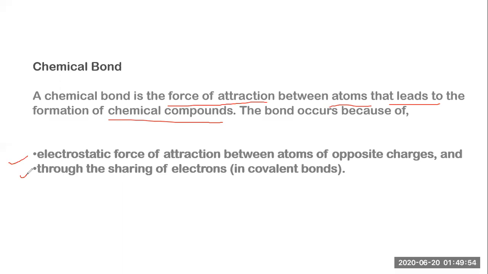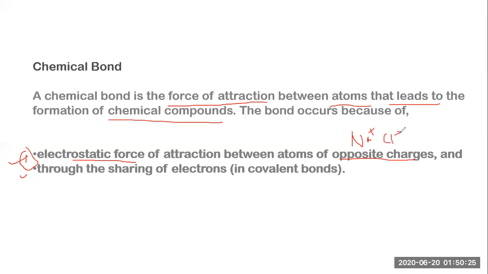So a chemical bond is a force of attraction between two atoms which leads to the formation of a chemical compound. So what is a compound? Whenever atoms combine, they form a chemical compound. And what is the reason to form this bond? First is the electrostatic force of attraction between atoms of opposite charges. If you talk about NaCl, Na has a positive charge and Cl has a negative charge.